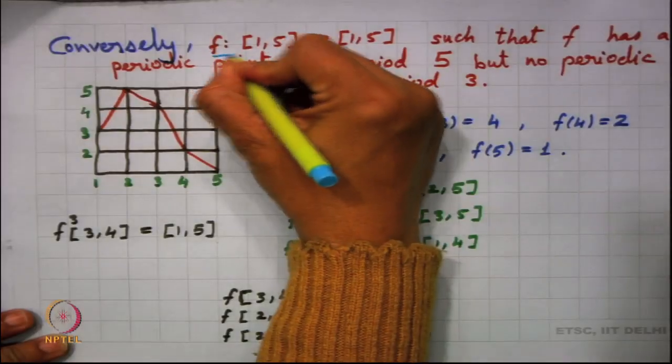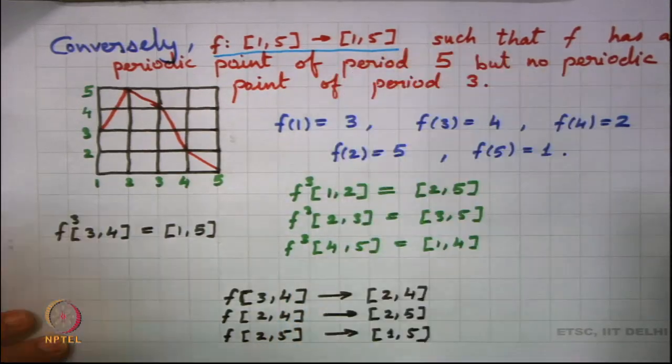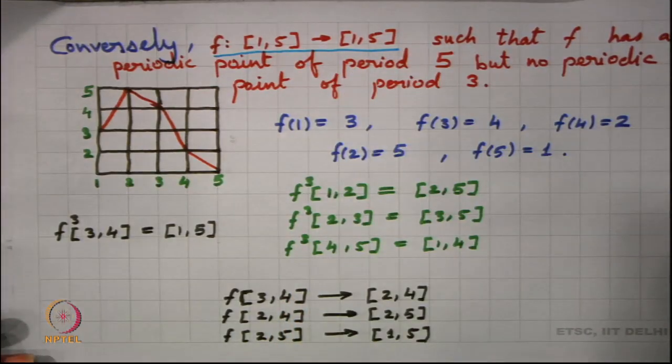We will be discussing a few examples here, looking at what happens conversely. I am just looking into one simple case. Say my function f goes from the interval [1,5] to the interval [1,5], and f has a periodic point of period 5. We are going to show that it has no periodic point of period 3.